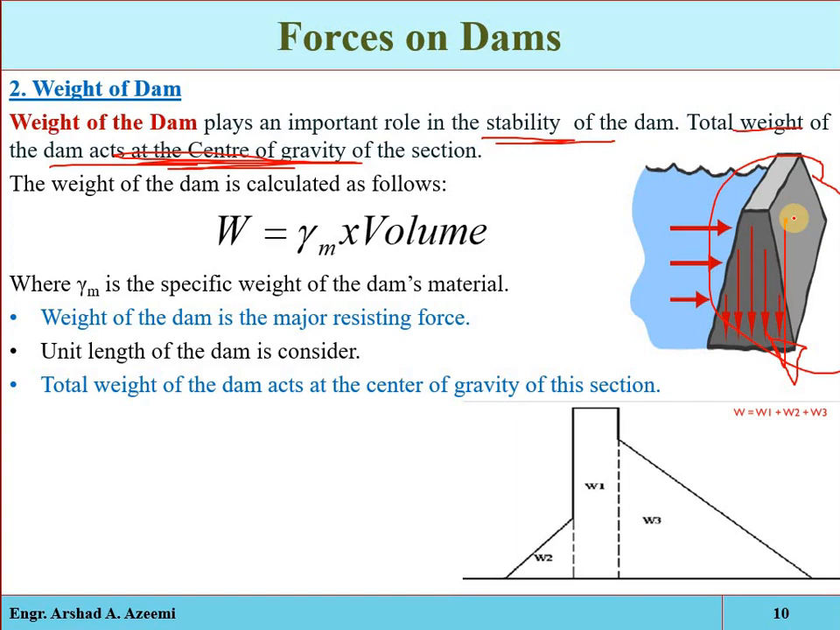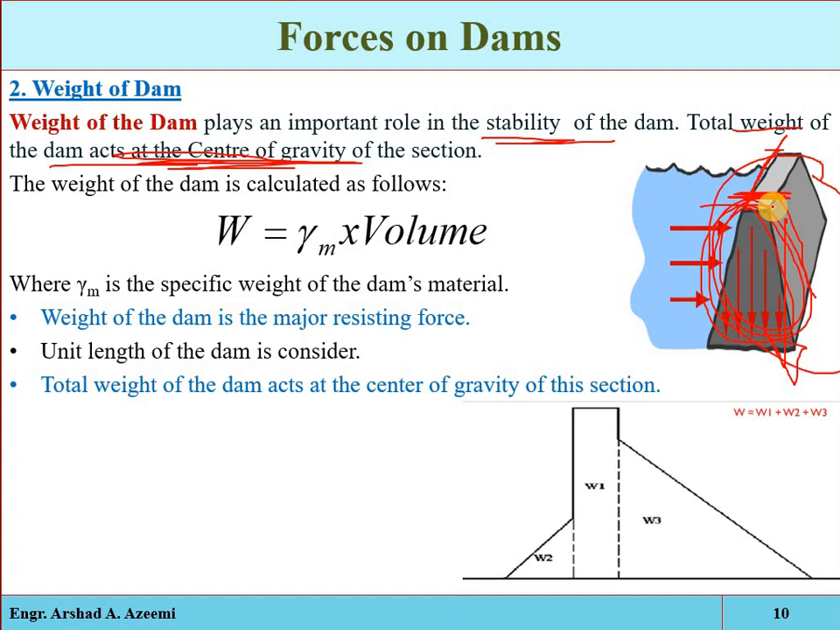Okay, and it is one of the major contributors to the stability. The weight is the major resisting force, resisting the destabilizer forces. For analysis purposes, generally the unit length of the dam will be considered. For example, if that is the total length across the river, 1 unit length will be considered, either 1 feet or 1 meter, and we will determine the weight of this unit length. If you are interested in the total length of the dam structure, then it will be multiplied with the total length of the structure.